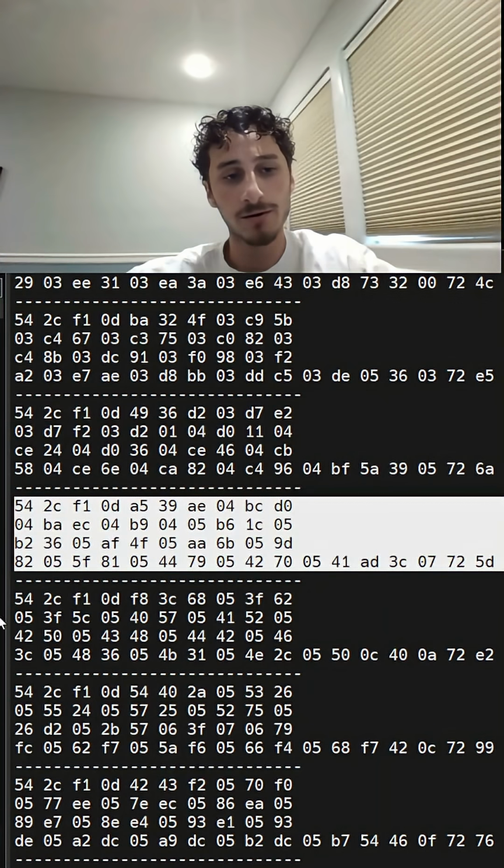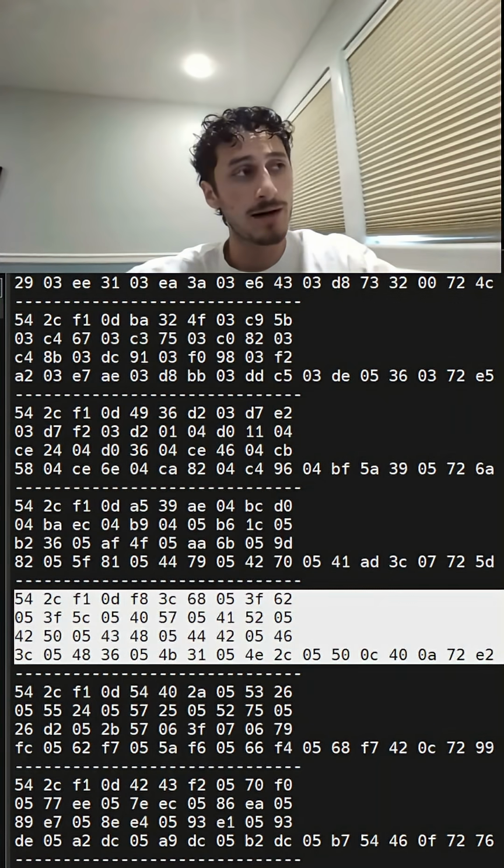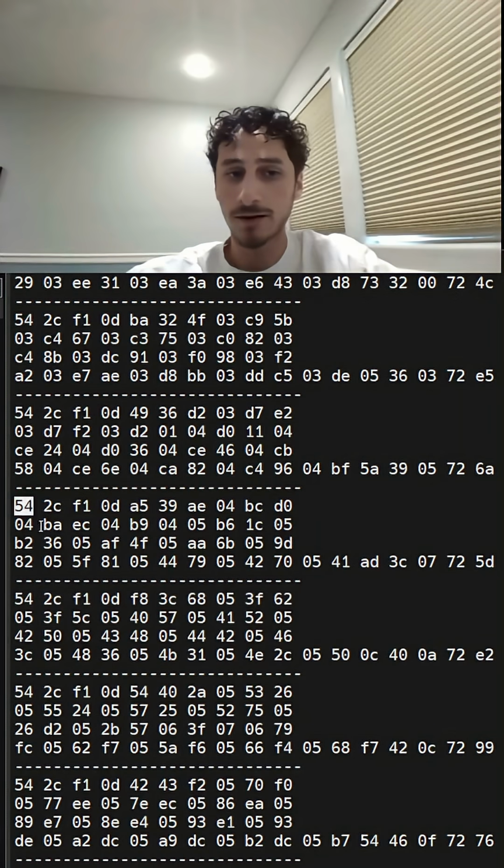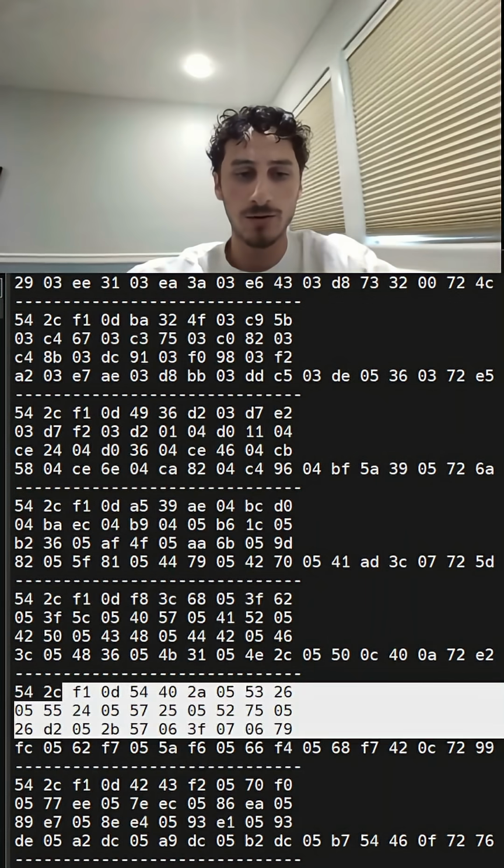Okay, so the LiDAR is going to send data to the Raspberry Pi in packets. Every packet is going to start with hex 54 and hex 2C. You can see that they all start like that, okay? And that's going to indicate that a packet is starting here, and we are good to go and read the rest of it.